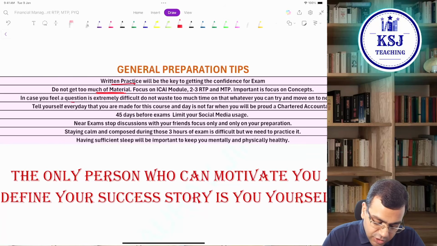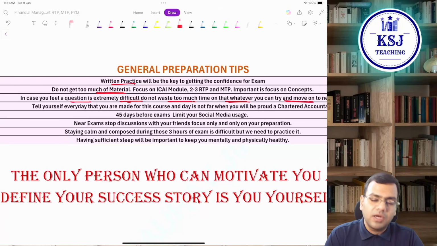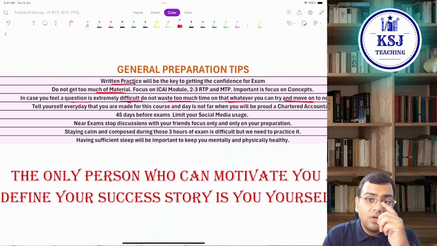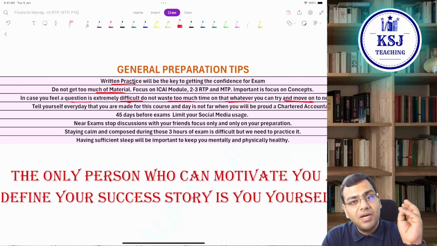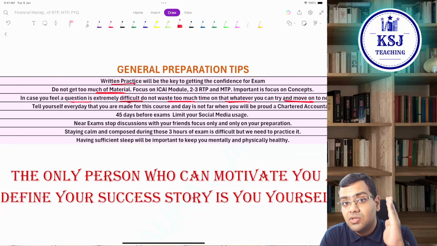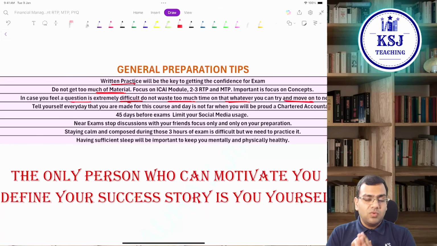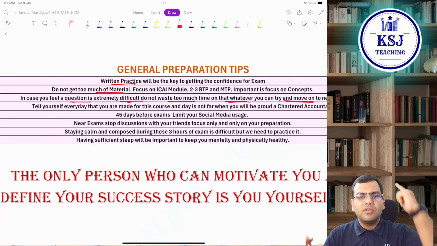In case you feel a question is extremely difficult, do not waste too much time on it. Whatever you can, try and move on. Now, in the examination, this is a very important tip. If you get stuck in a particular question, do not waste half an hour, 30 minutes, 40 minutes, and still not be able to solve that question. That is an absolute waste of time. Whatever you can understand, whatever you can solve, just do that much and move to the next question.